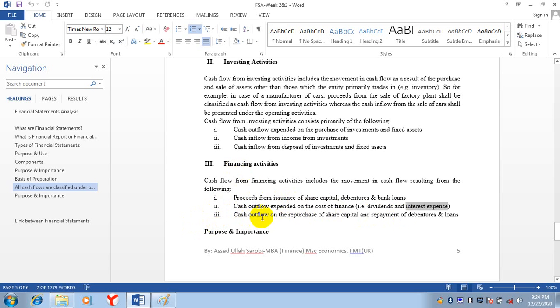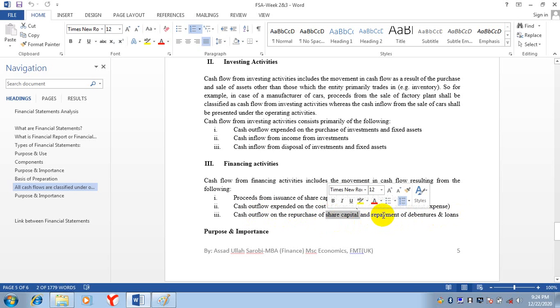And the third thing is cash outflow on the repurchase of share capital and repayment of debentures and loans. We discussed this already: when you purchase the shares back from the public, there will be a cash outflow.